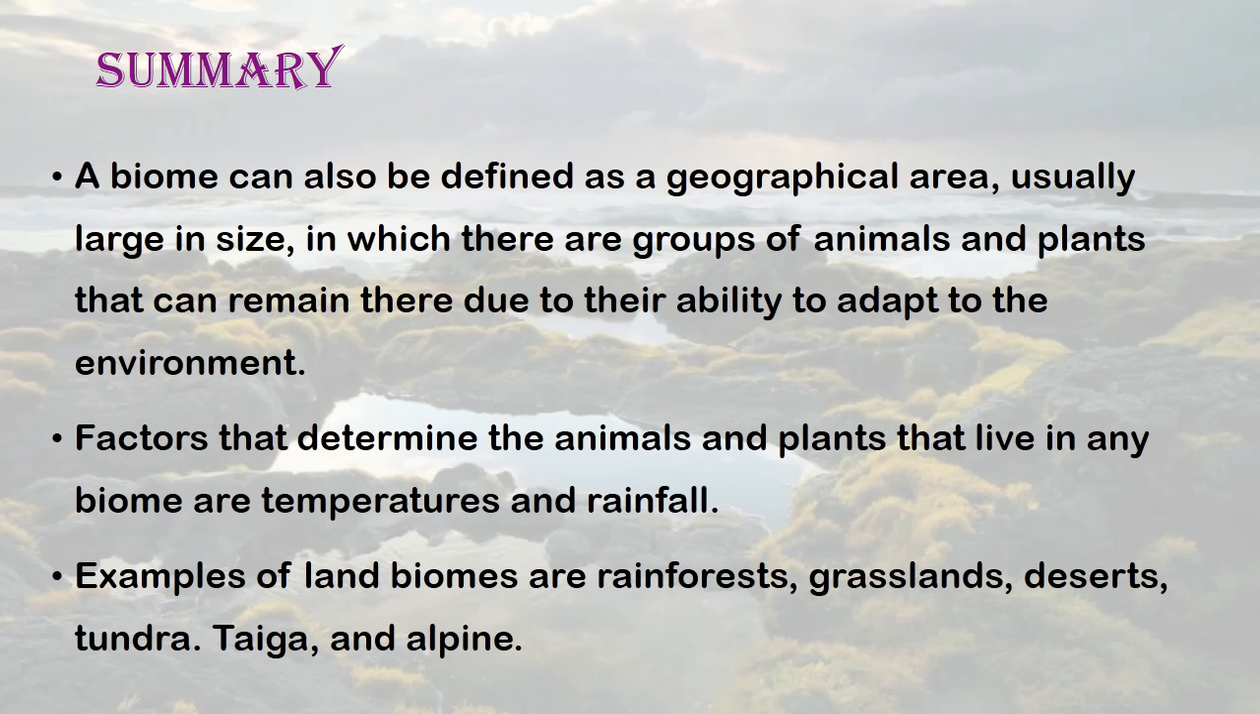That brings us to the end of our lesson today. We've looked at the various biomes, their characteristics, and even the animals and plants that are found there. In summary, a biome can also be defined as a geographical area, usually large in size, in which there are groups of animals and plants that can remain there due to their ability to adapt to the environment. The factors that determine the animals and plants that live in any biome are temperature and rainfall. Examples of the various land biomes are the rainforests, grasslands, deserts, tundra, taiga, and the alpine.